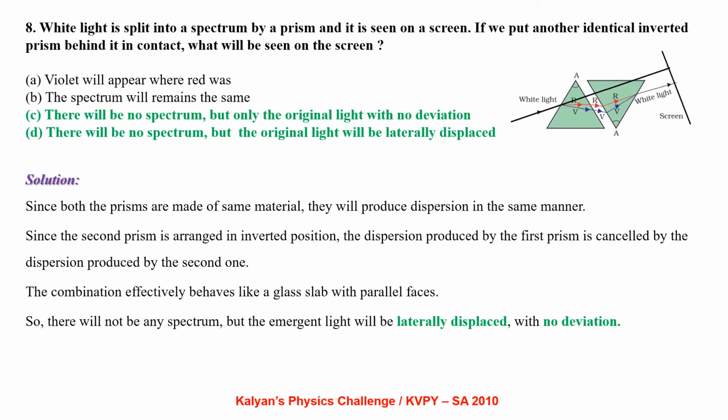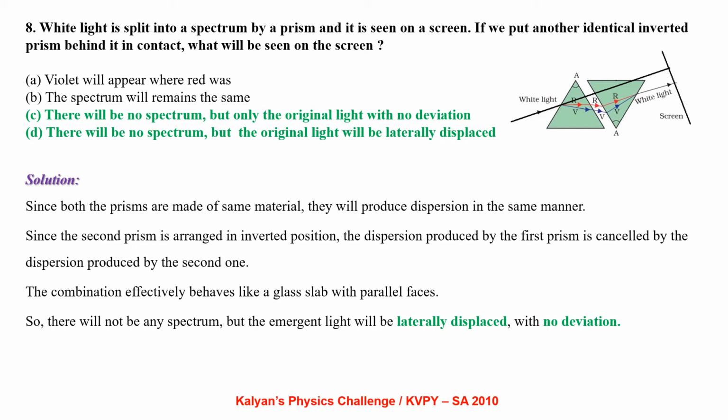White light is split into a spectrum by a prism and it is seen on a screen. If you put another identical inverted prism behind it in contact, what will be seen on the screen? Since both the prisms are made up of the same material, they will produce dispersion in the same manner.